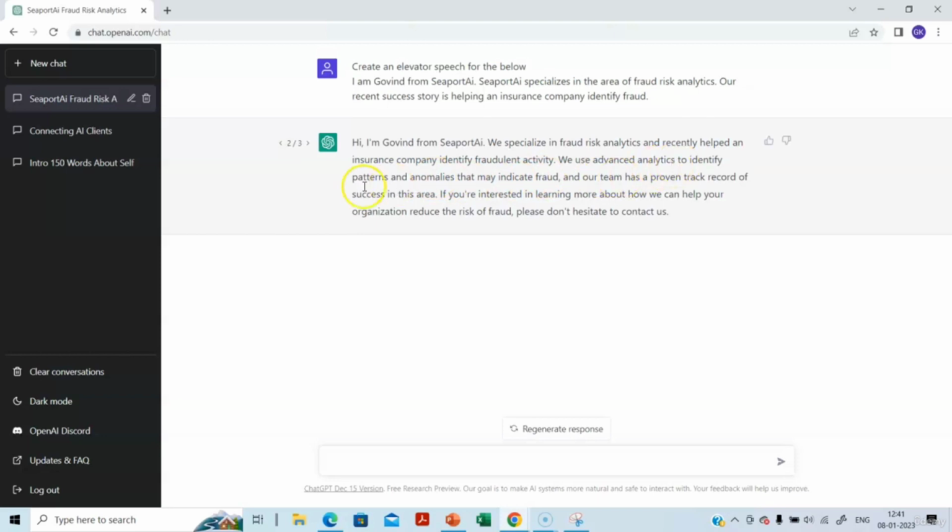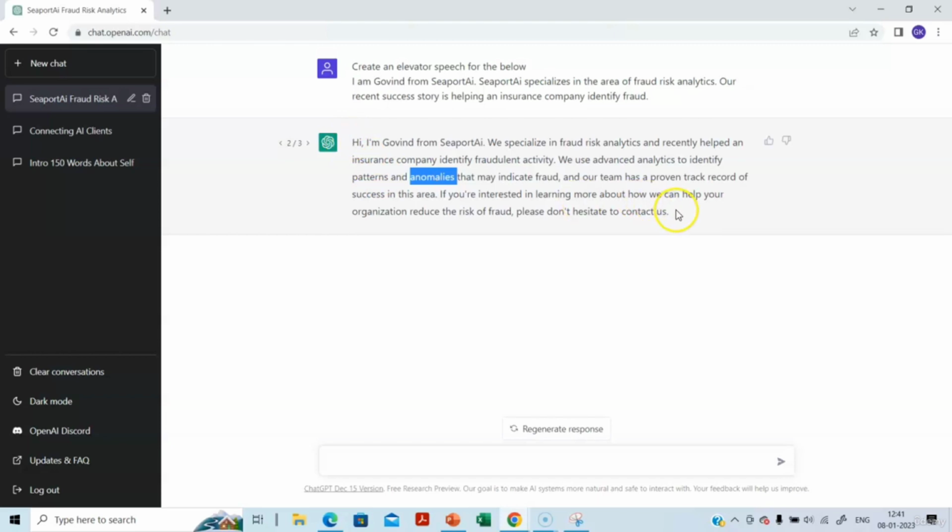It also talks about identifying patterns. That is how fraud is detected. And it also says, please don't hesitate to contact us. This is a given in any introduction. You say don't hesitate to contact me if you want more details, or if you're interested. But I like the second option compared to the first and third, because it talks about advanced analytics. It talks about proven track record, right? This is good. It also talks about anomalies. So I will go with the second option.